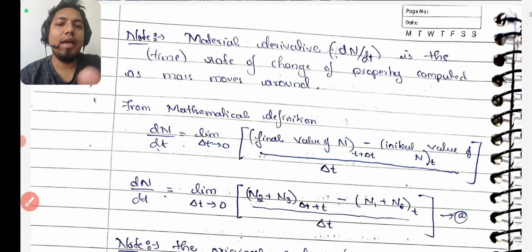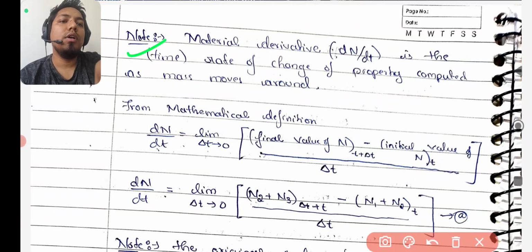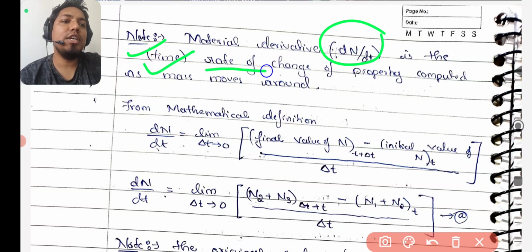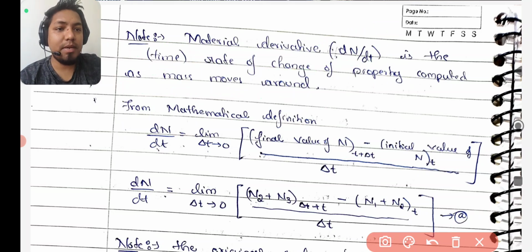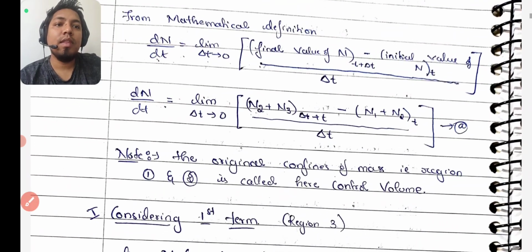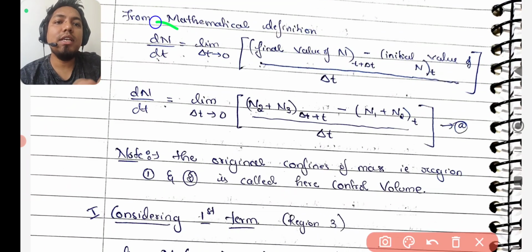Now again I have written a note: the material derivative dN/dt is the time rate of change of a property computed as the mass moves around. You understood this? We are concerned with any property N which is extensive, so we are trying to understand the change in N because the mass is traveling, the mass is transporting, so a change in N will come. That change we are calling dN/dt. In this expression we will write the mathematical meaning of dN/dt.